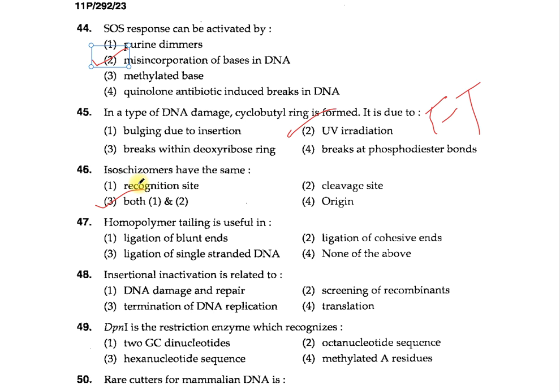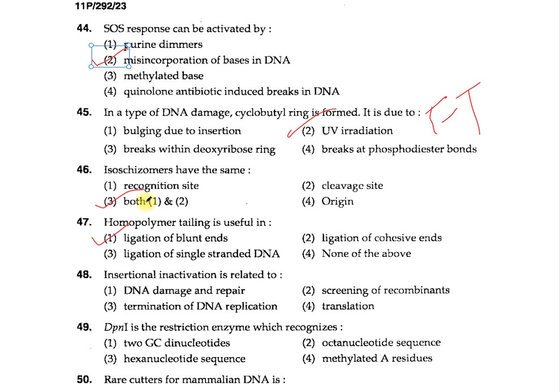Question number 47. Homopolymer tailing is useful in: 1. Ligation of blunt ends, 2. Ligation of cohesive ends, 3. Ligation of single stranded DNA, 4. None of the above. Option 1, ligation of the blunt ends, is correct.